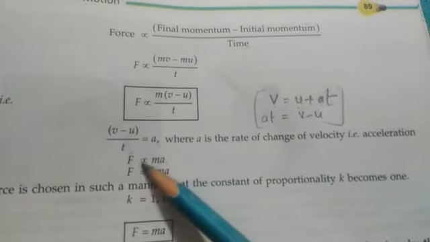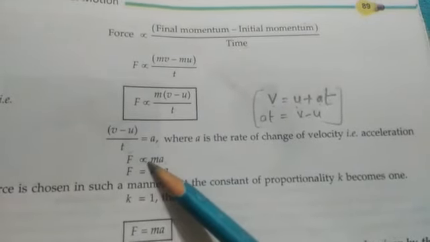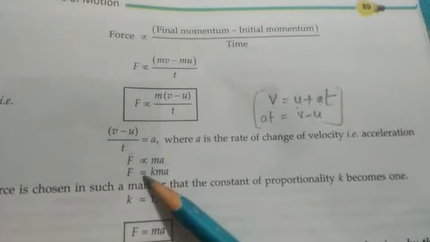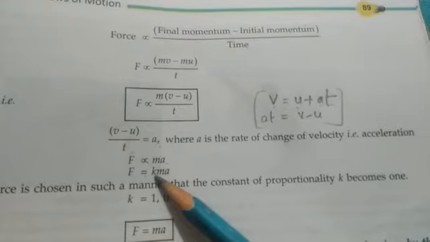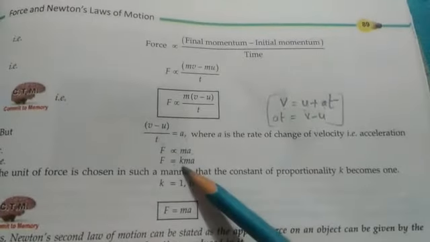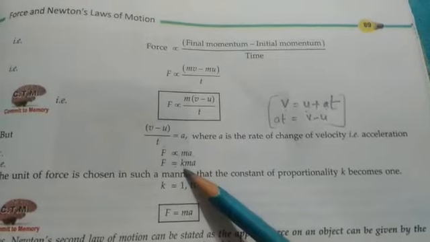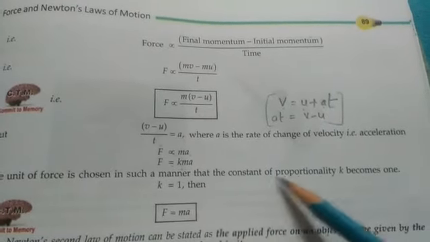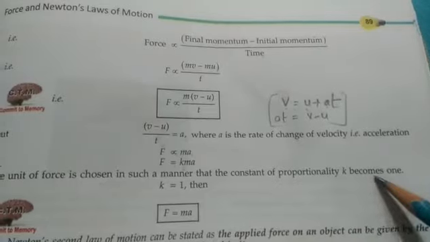When we want to remove this proportionality sign and put an equal sign in its place, we have to multiply by a constant. Here the constant k is chosen in such a manner that the constant of proportionality k becomes 1.